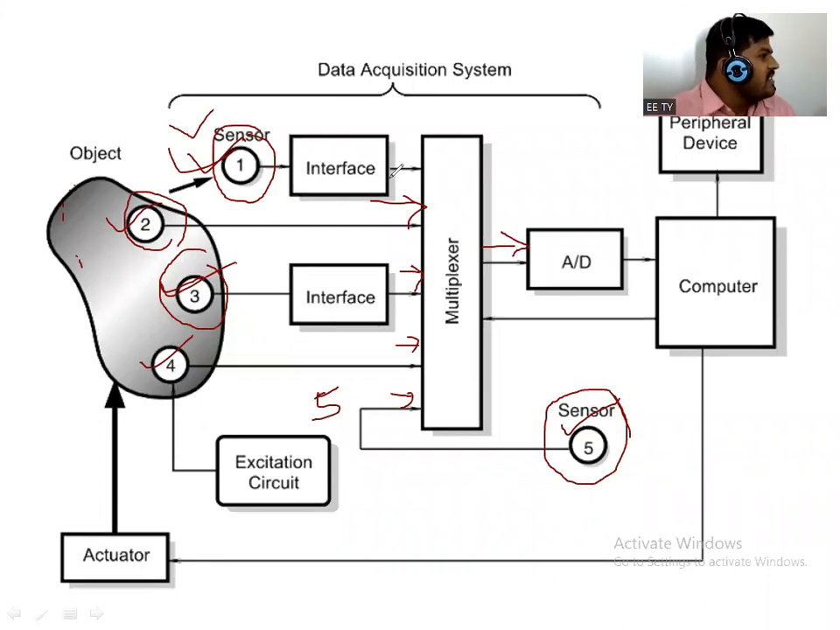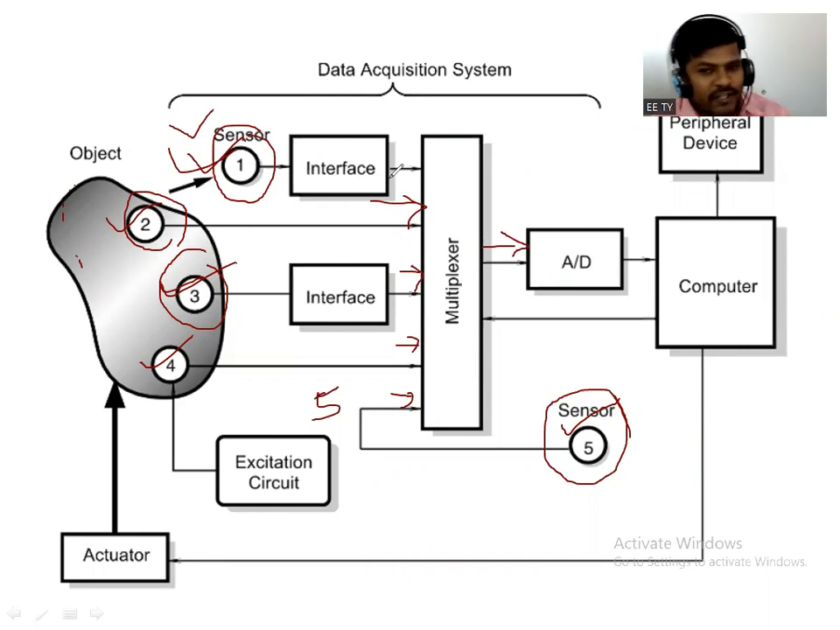Which signal gets higher priority? Calling has the higher priority, right? So that means we can call it a real time signal, so it has a higher priority. Like that, depending on which signal should have higher priority, it will give output, and this output is fed to the computer.